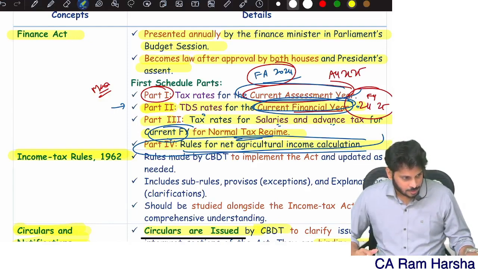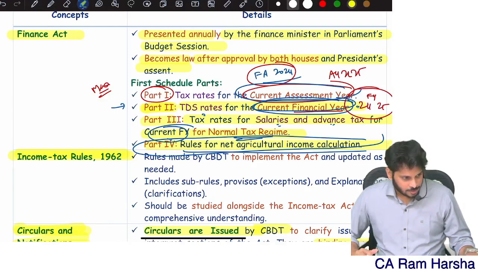It's the 23rd concept. Come to the 23rd concept in the basic concept chapter, page number 24. Rebate is discussed separately for two categories. Default tax regime rebate is different, optional tax regime rebate is different. There is a section called 87A which talks about rebate for resident individuals.